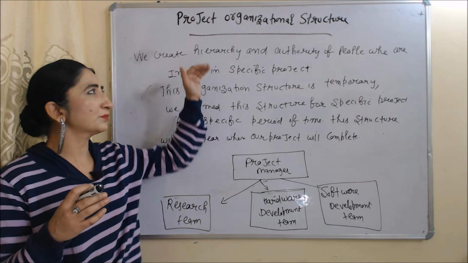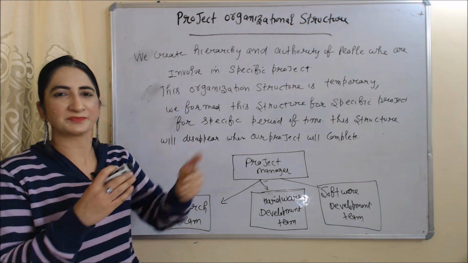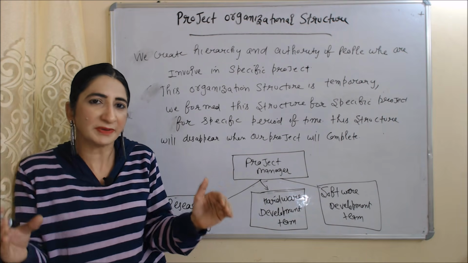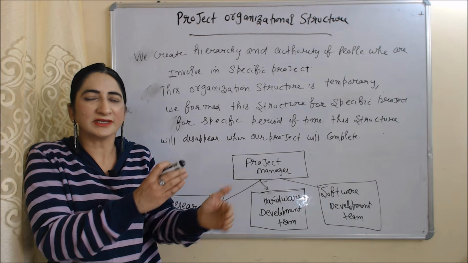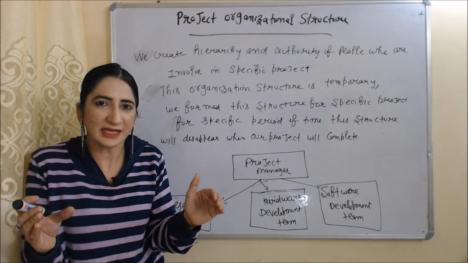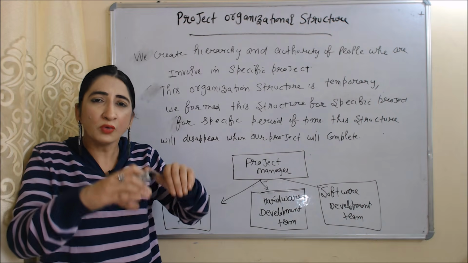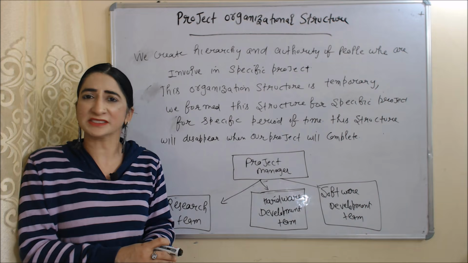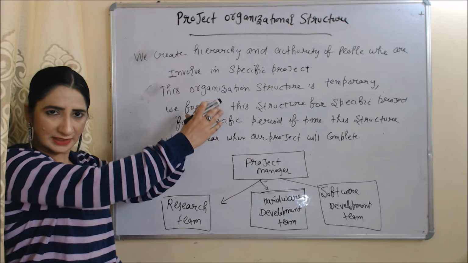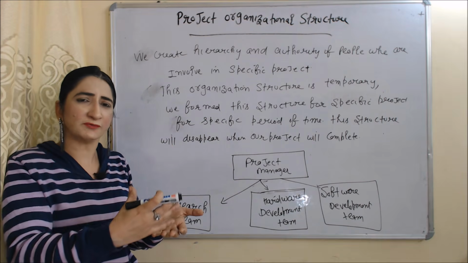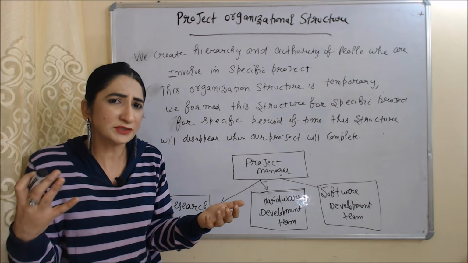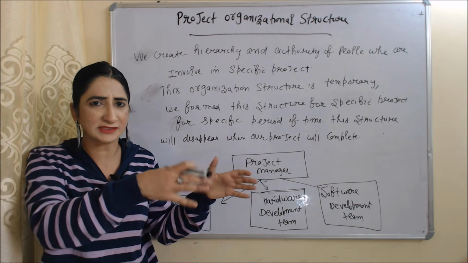Now we are going to talk about project organizational structure. Here we create a hierarchy and authority of people who are involved in a specific project. And this type of organization structure is temporary. We form this structure for a specific project for a specific time period. Once our project is complete, this structure will disappear.